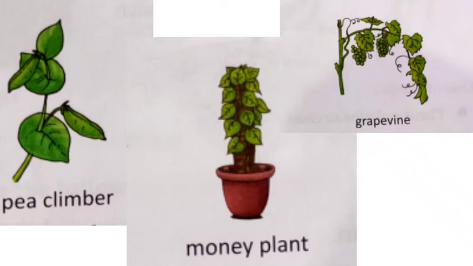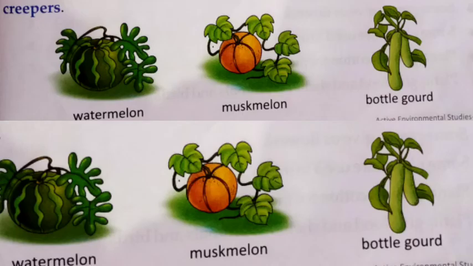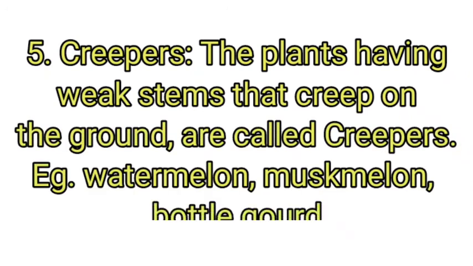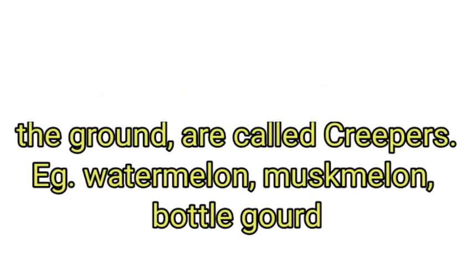After knowing about climbers, now we are going to know about the next plant, and the next plant is creepers. Some plants with weak stems creep on the ground. They are called creepers. It means creepers are also weak stem plants, and creepers creep on the ground. They cannot stand straight. So we can say the definition of creepers: the plants having weak stems that creep on the ground are called creepers. Once again, the plants having weak stems that creep on the ground are called creepers.